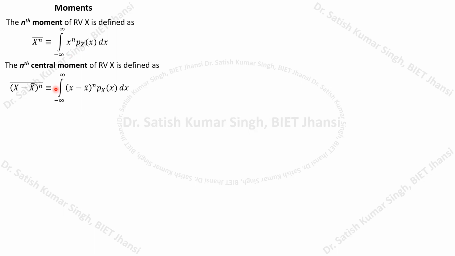Similarly, we can also have the nth central moment. This nth central moment is defined by this particular expression. From the random variable x, we have to subtract the mean value, x minus x bar. Then there will be a power of n, because we are calculating the nth central moment. Then we have to take the mean value. The integration should be from minus infinity to infinity, and the integrand becomes (x minus x bar) to the power n, and here is the probability density function. So this way we calculate the nth moment or nth central moment.